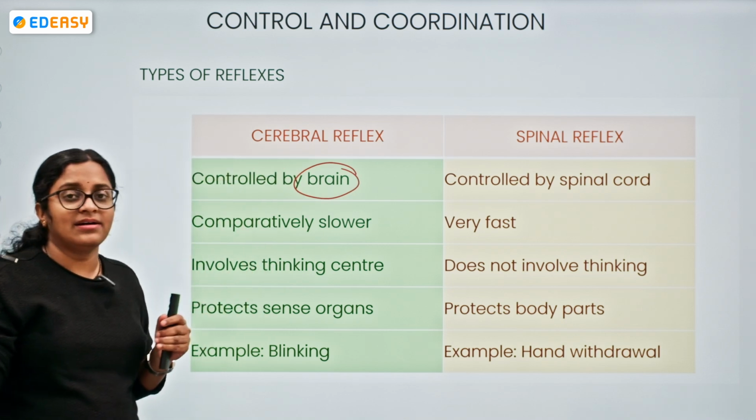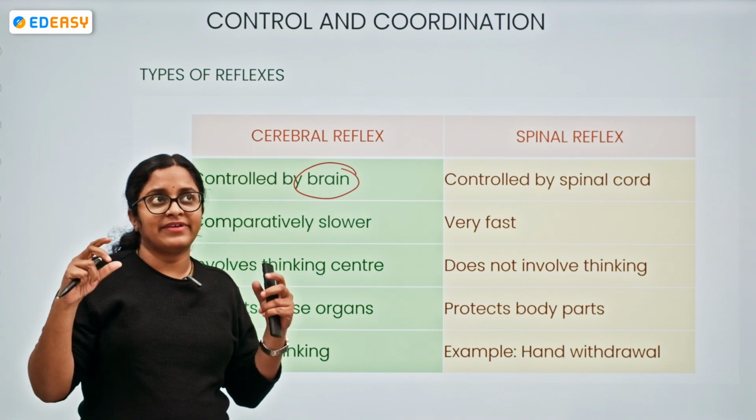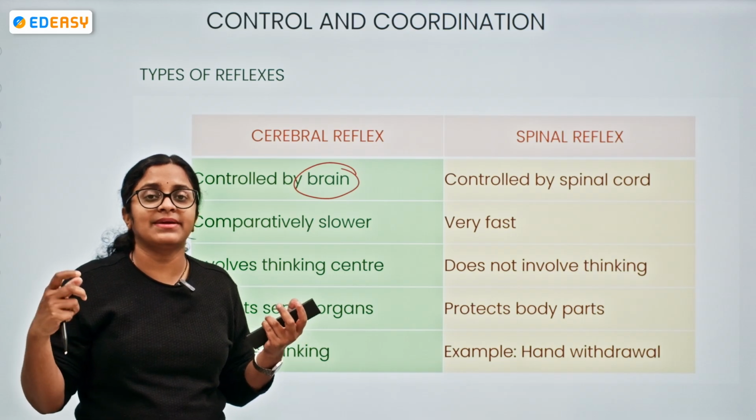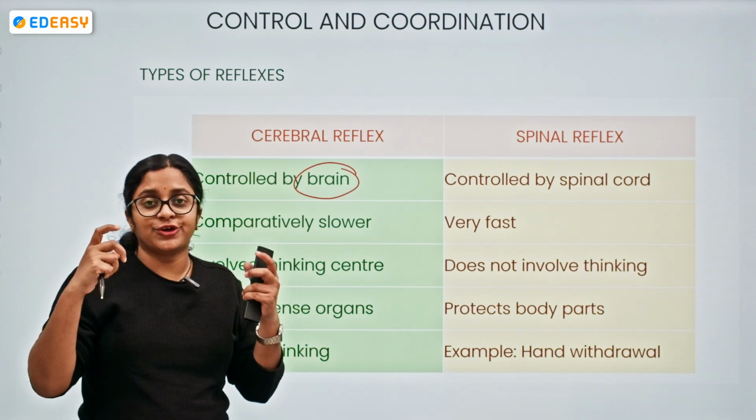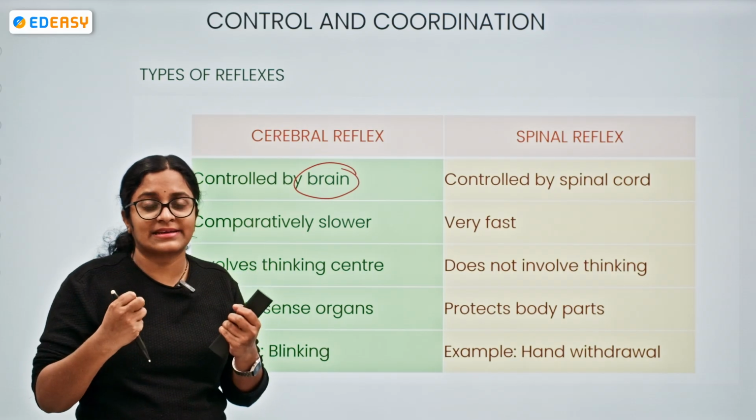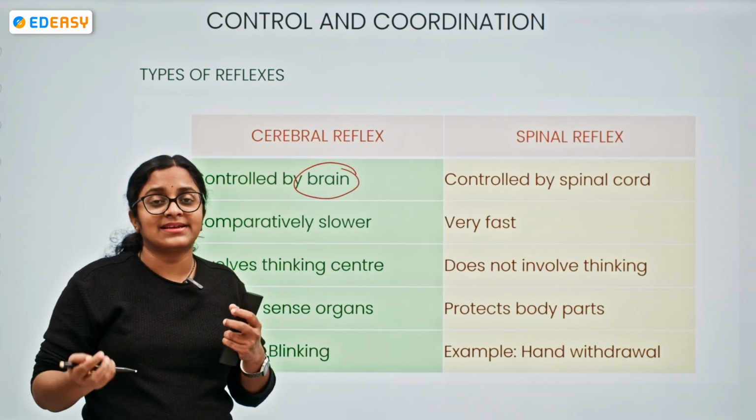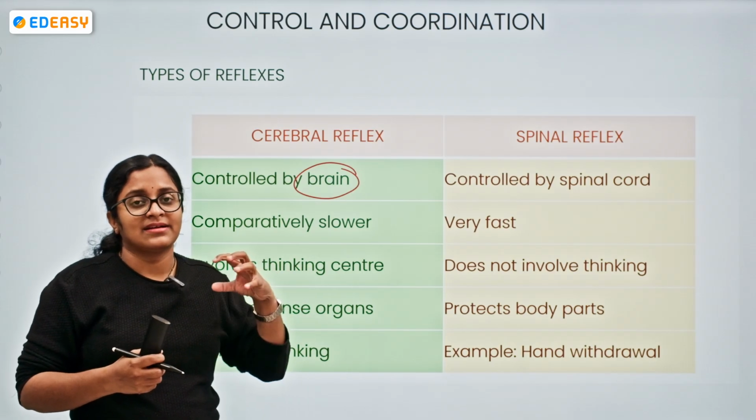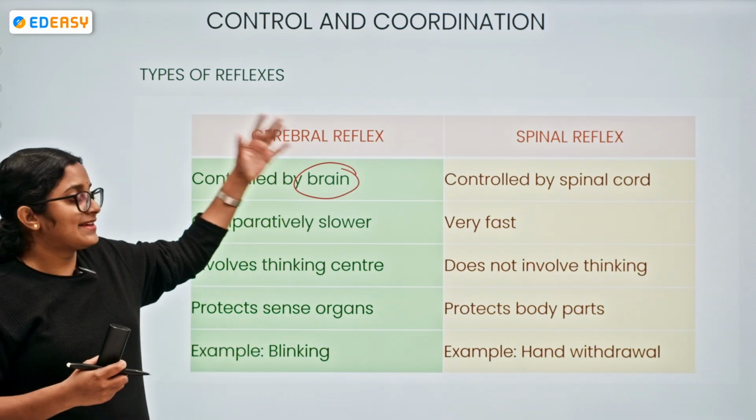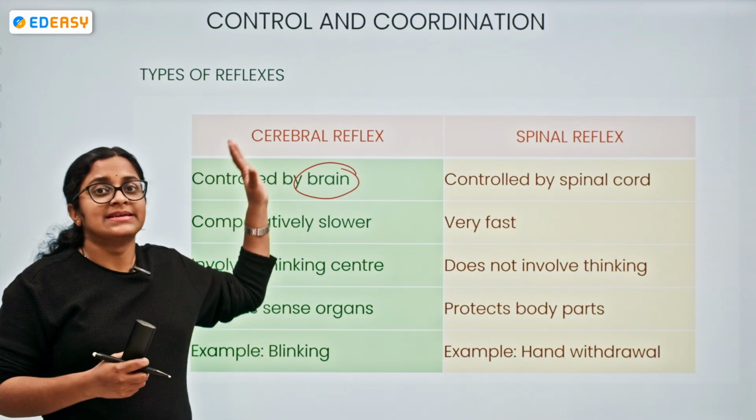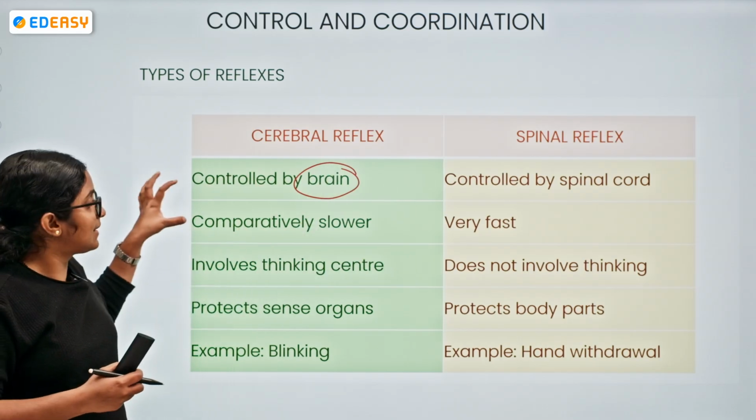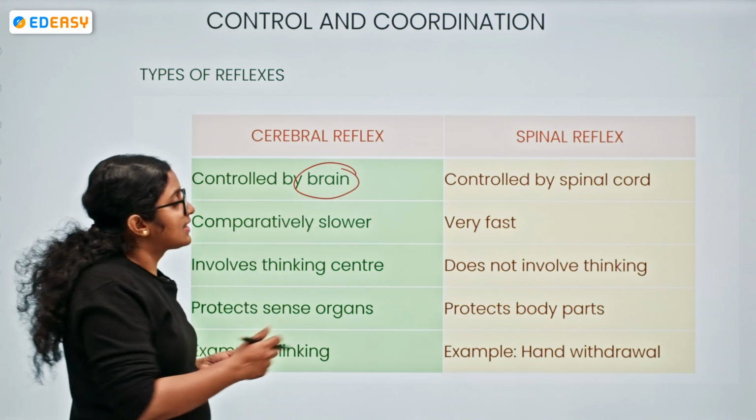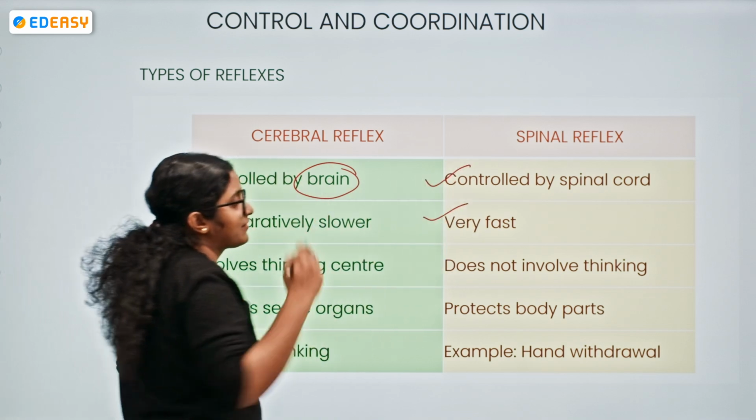For example, when a light is focused on your eyes, what you will do immediately, by the flash of the light, is blink your eyes, you try to close your eyes. We can say that this reflex is under the control of the brain, and cerebral reflexes are very rare. Spinal reflexes are the most common. Cerebral reflexes are comparatively slower because the brain is involved. The spinal reflexes, controlled by the spinal cord, are the very fast ones.